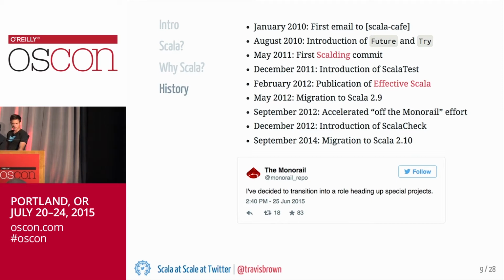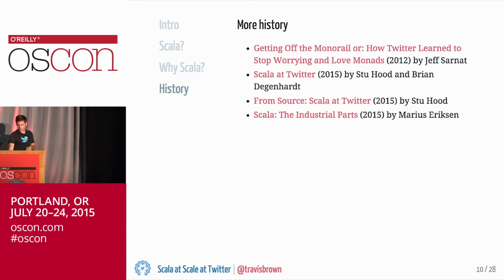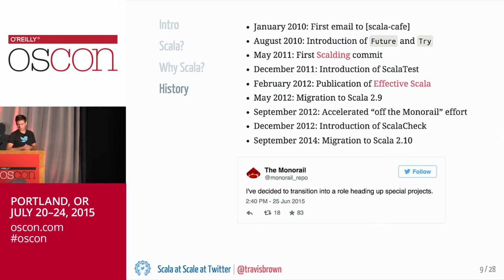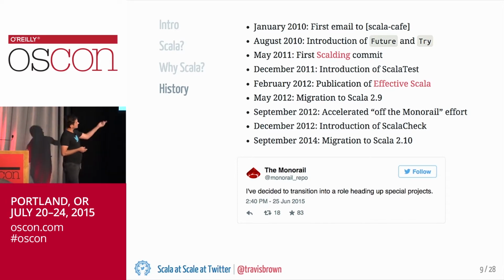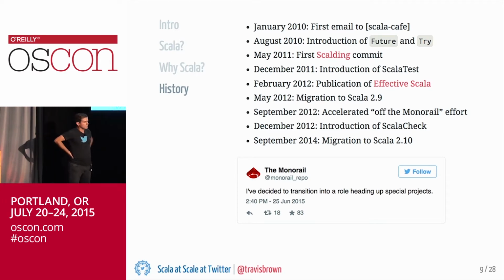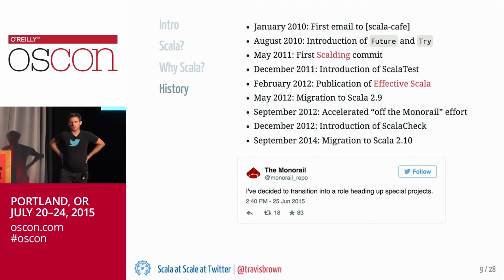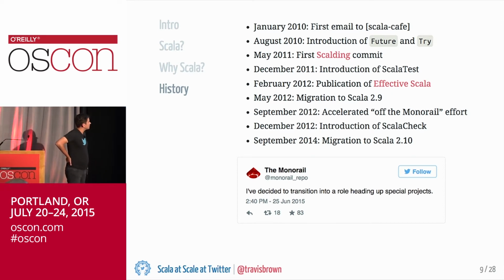In 2012, we started using ScalaCheck, which is a library for property-based testing that works very well with ScalaTest, and we're using it widely at Twitter today. And then last September, we completed the migration to Scala 2.10, and we're just this summer wrapping up the migration to Scala 2.11.